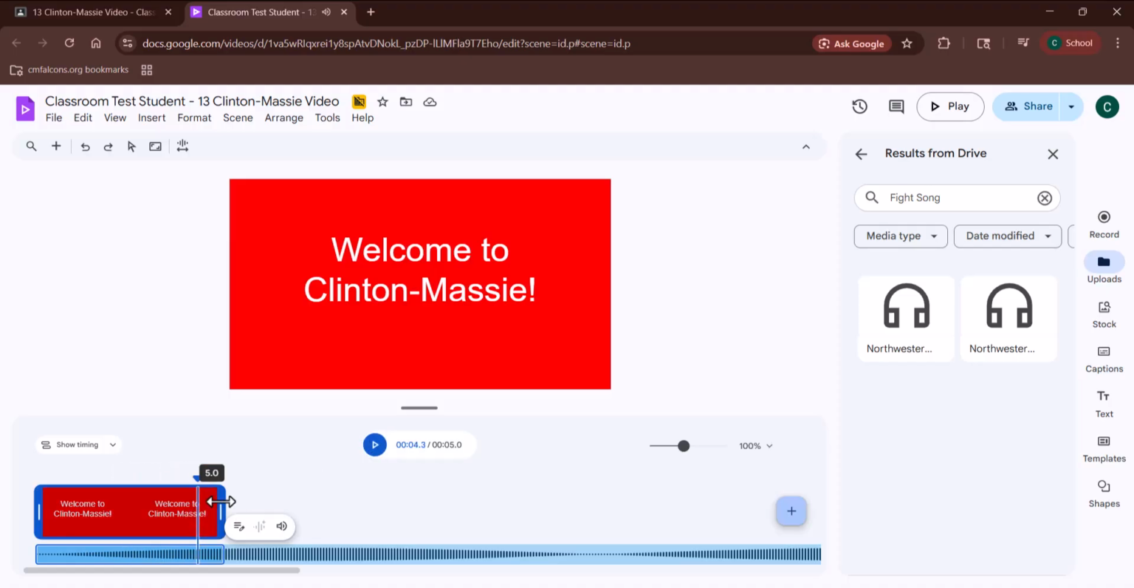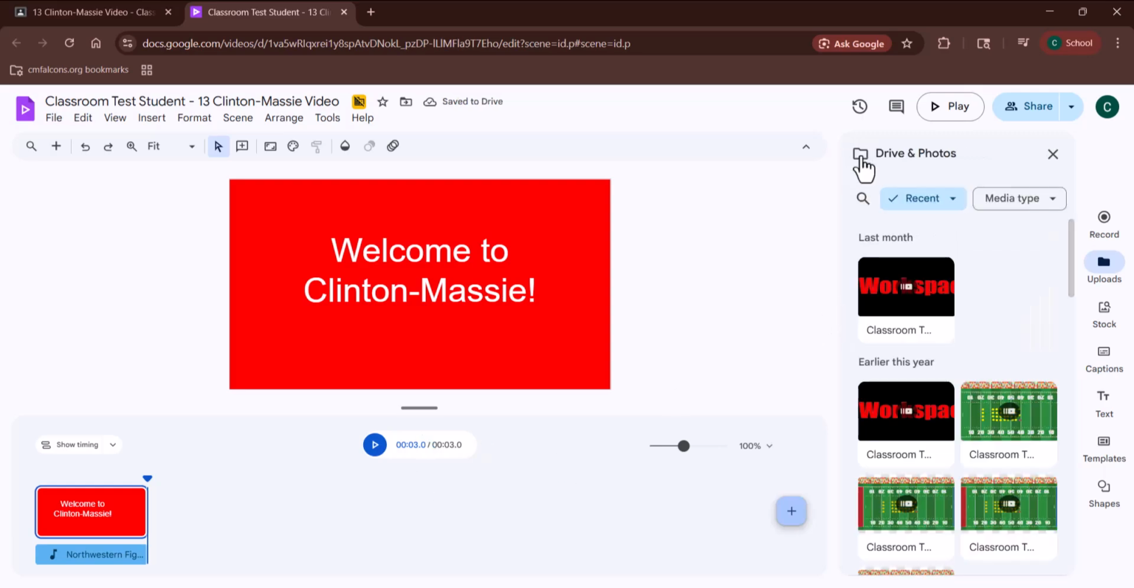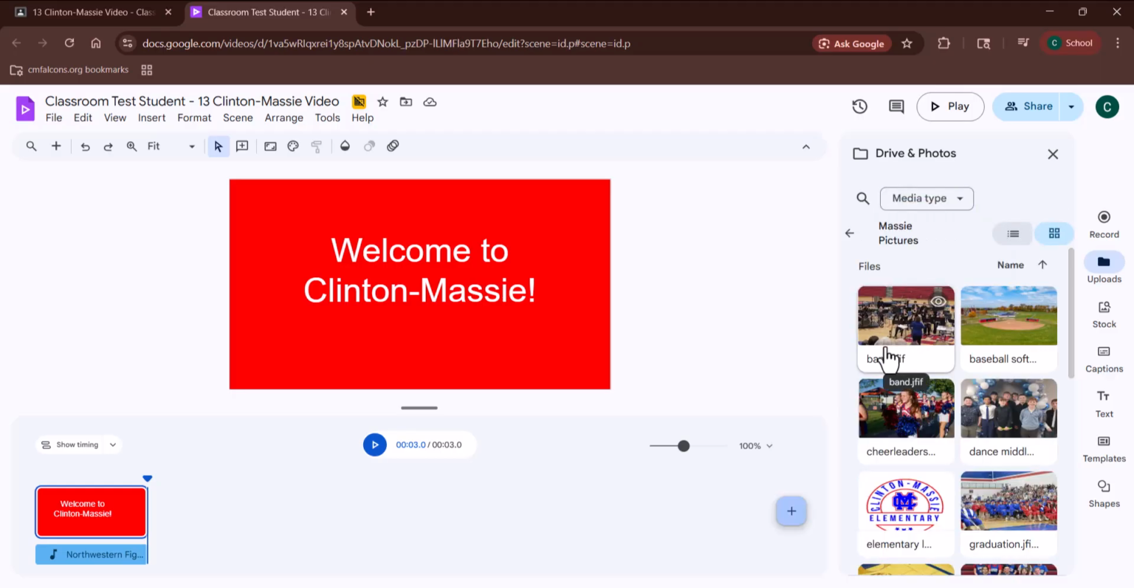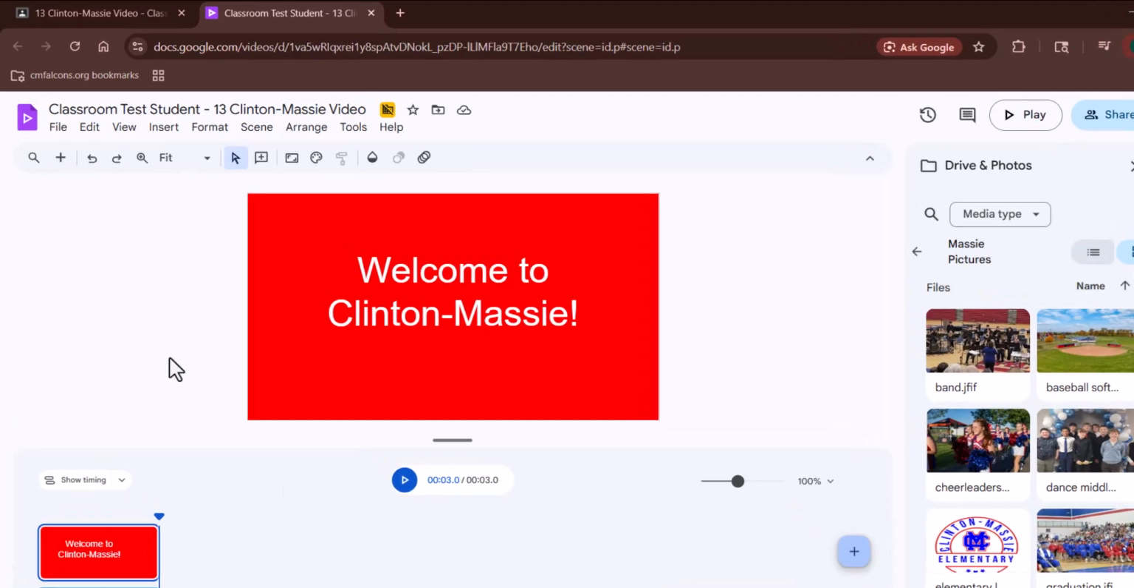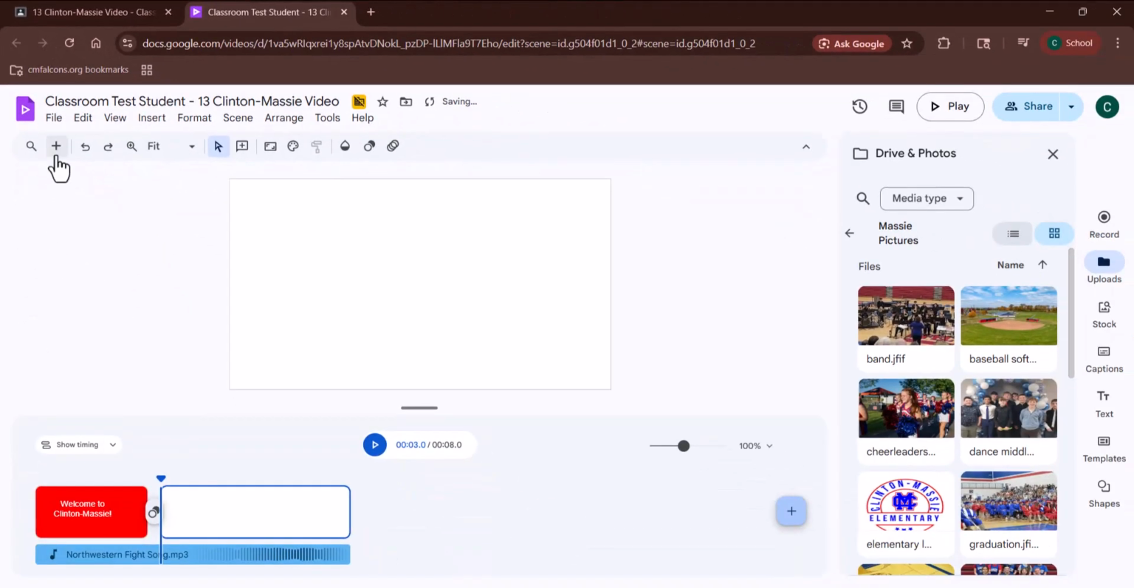And this is 5 seconds. It cannot be longer than 5 seconds. We like for things to be quick now. So as long as somebody can read it, 3 seconds. That's pretty good. But let's go get some of our images. So I'm going to go up to the plus and click new scene.